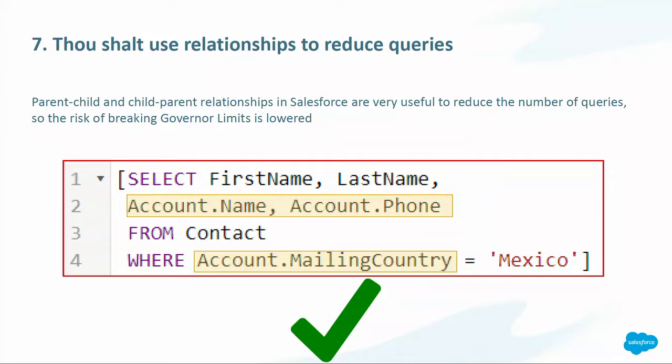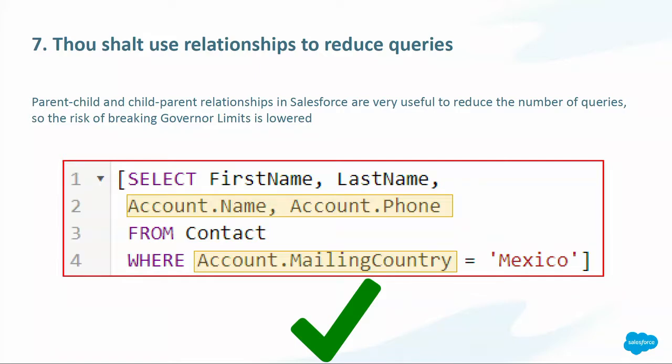Okay, commandment number 7. Thou shalt use relationships to reduce queries. We've seen that this has helped us to avoid the problem we had in commandment number 1. And it is usually a really good practice to take advantage of the relationships between objects.